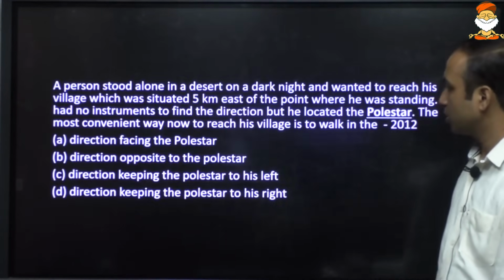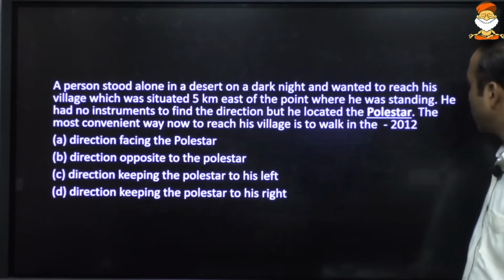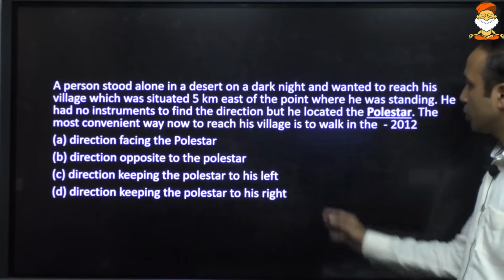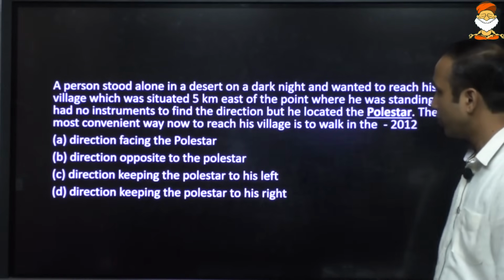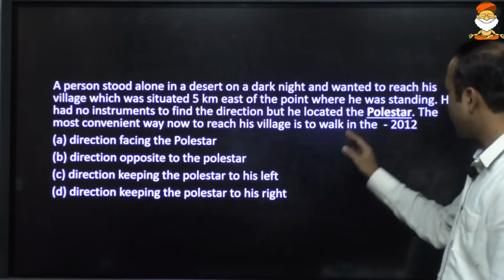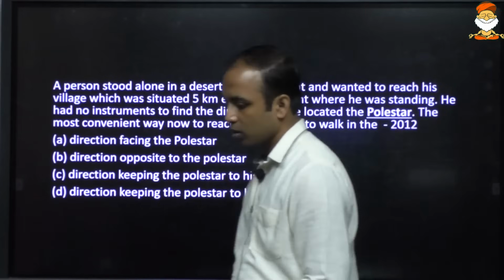So there was one question asked by UPSC. A person stood alone in the desert on a dark night and wanted to reach his village, which was situated 5 km east of the point where he was standing. He had no instrument to find the direction, but he located the pole star. The most convenient way now to reach his village is to walk in which direction?